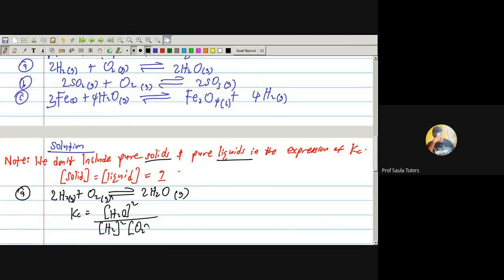Then O2 raised to power 1. Oxygen raised to power 1. What you are going to be putting as their power is the number you see beside them, their moles, and that's all. Let's look at question B.